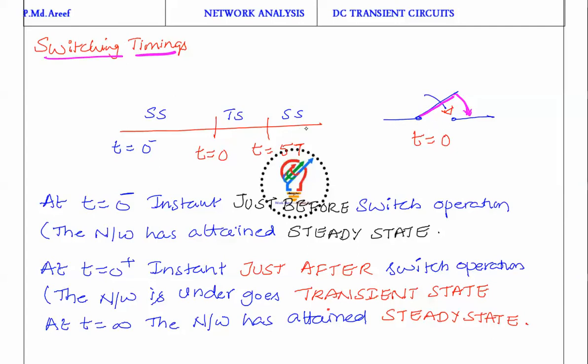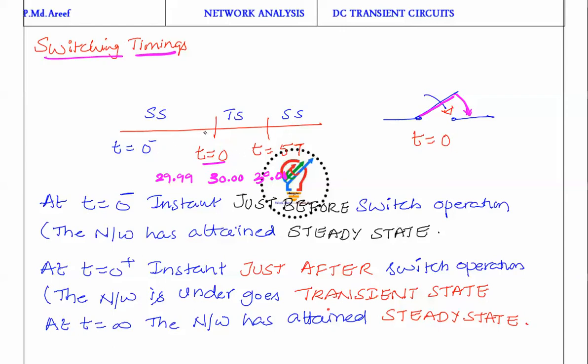When I am closing or operating the switch at t equal to 0, what about t equal to 0 minus? Suppose the time now is 30.00 seconds. t equal to 0 minus means 29.99 seconds, and t equal to 0 plus means 30.01 seconds. So t equal to 0 minus means just before operating the switch, and t equal to 0 plus means just after operating the switch.